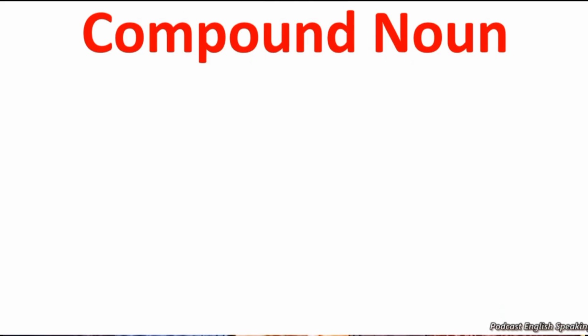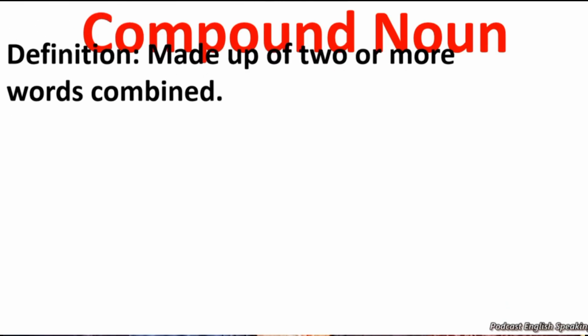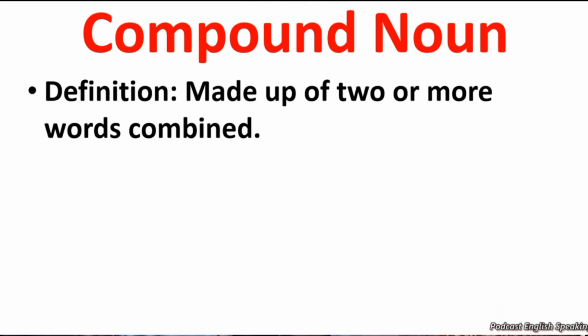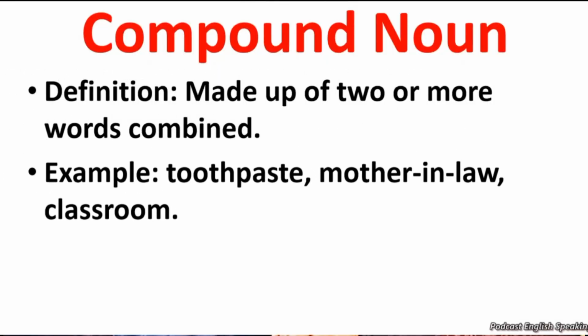Compound noun is made up of two or more words combined. Two or more words joined together to make one word is called compound noun. For example, toothpaste, mother-in-law, classroom.